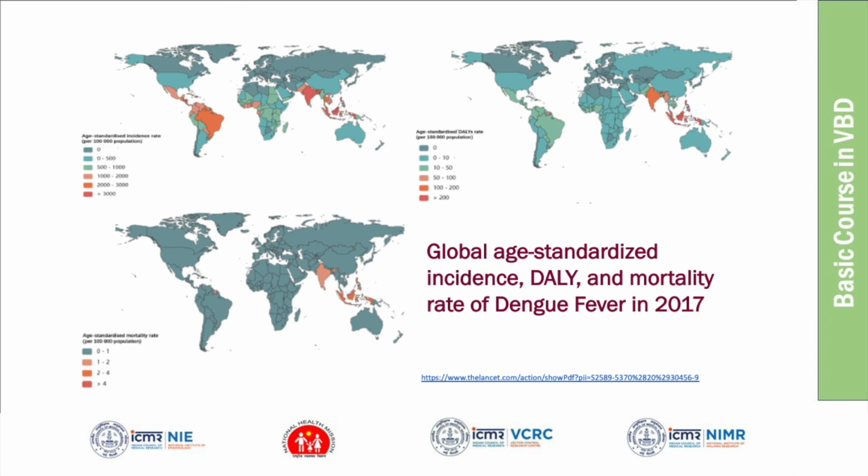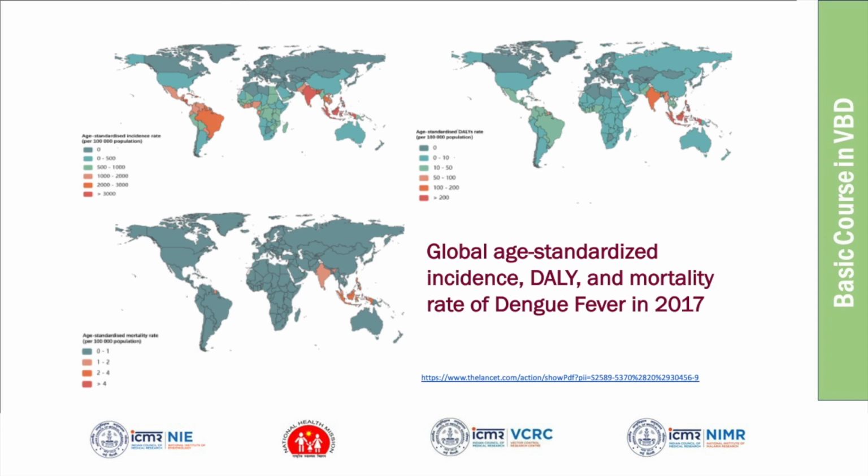You can see the burden in Western South America also, but the DALY lost is very high in which country? In the second figure, where the DALY is high, that is, the number of years of life lost or lived with disability due to dengue is high, where is the color high? India. Yes, India and some of the Asian countries, you can see the DALY rate is very high.